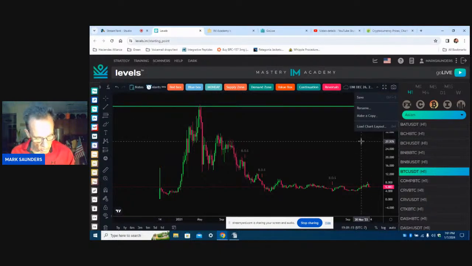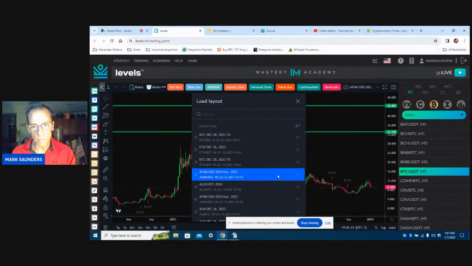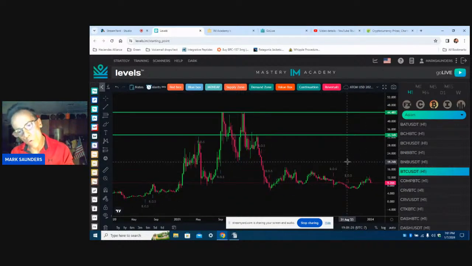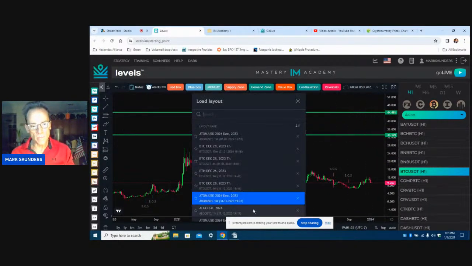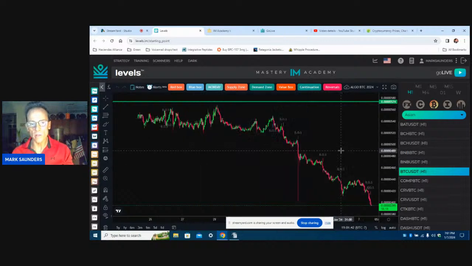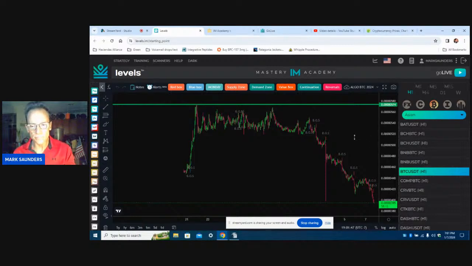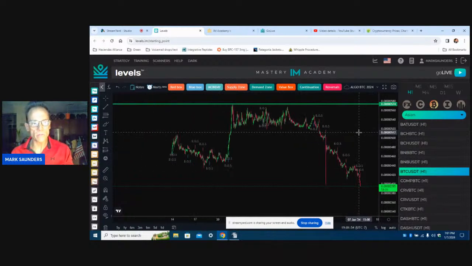Okay. Now I'm going to look at two more, Algo and Atom. Algo and Atom. Let's look at Atom here. $9.25. Previous all-time high, 44. So it's at least a 4x return if it goes back to previous all-time high. I'm digging that. Atom. I'm sorry, no, Algo. That was Atom. Algo is compared to the Bitcoin. It's a little harder to read for me at the moment. But it looks like at least a 3x return.